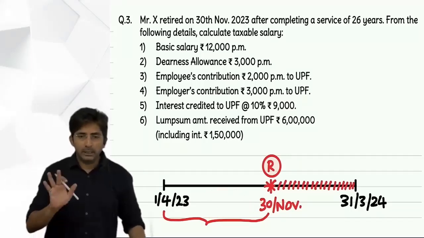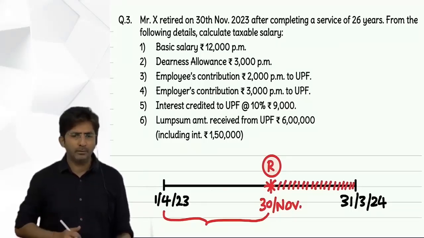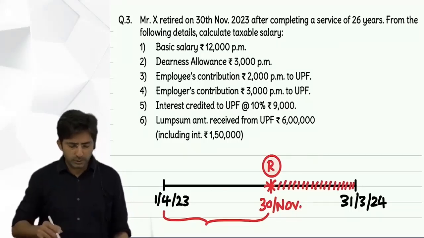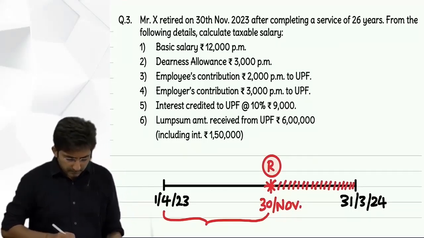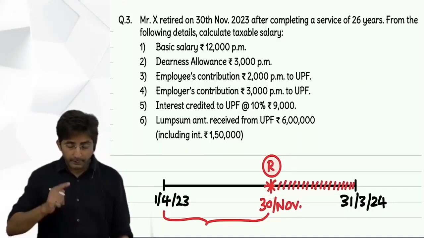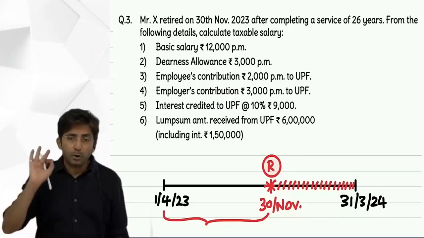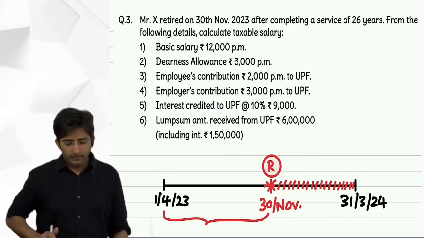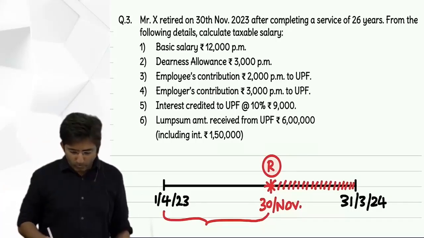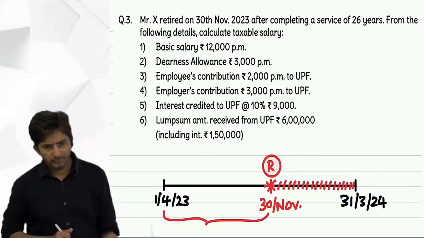So you should be very careful whenever the question is on retirement. It's just a silly mistake I am talking about, because usually you have the habit of multiplying by 12. But be careful in such questions. Draw this. Make it a rule that whenever the question is on retirement, you will always draw a timeline. Even if you don't feel like drawing, still draw.